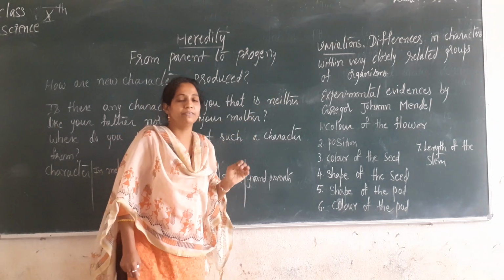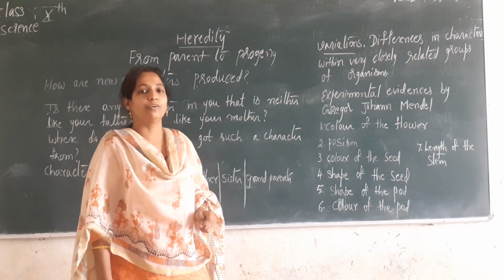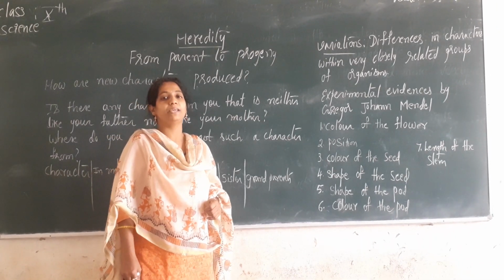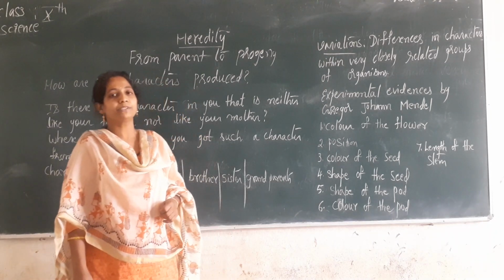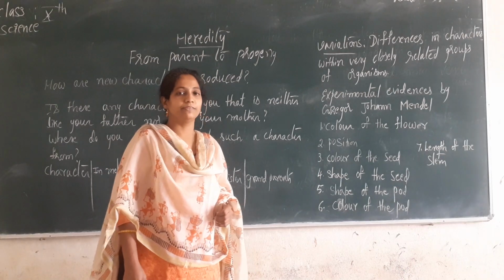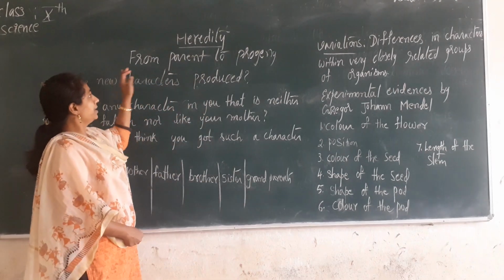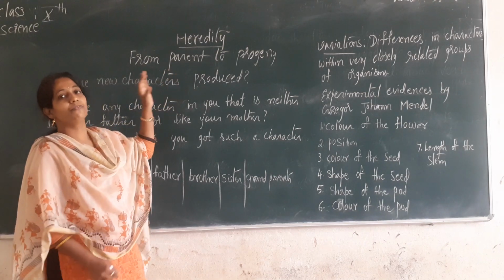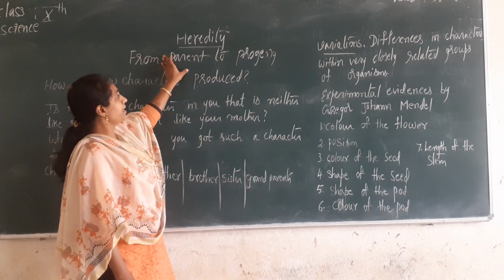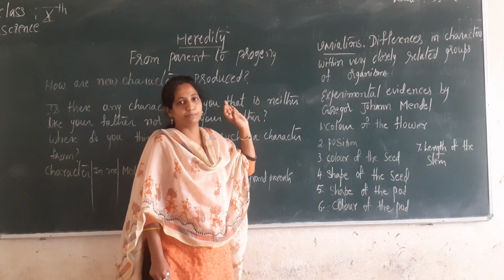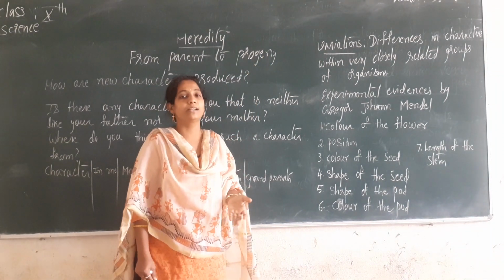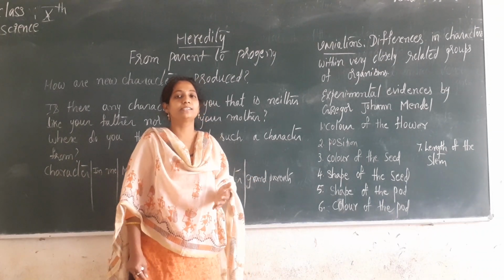If you remember, in the previous class we have studied the process of reproduction, how new individuals are produced from the parent cells. And different types of reproduction like asexual reproduction, sexual reproduction and vegetative propagation we have seen. Whenever there is a reproduction, it results in the production of new cells. So when you are getting a new cell, the parent is known to give rise to the offspring. And this progeny is nothing but the offspring. New cells are produced from the existing cells.